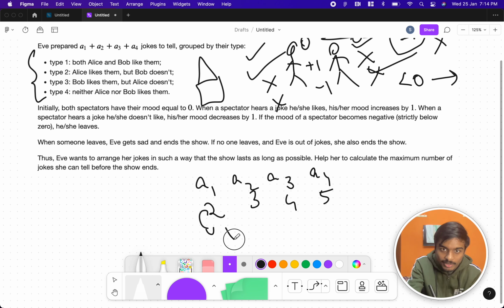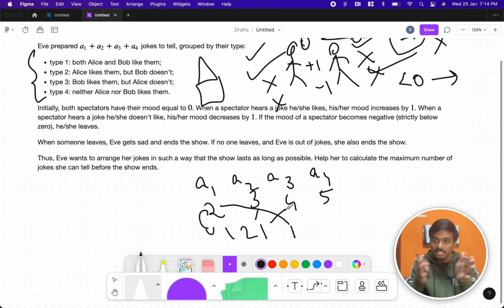We can take 1 joke from here, 2 jokes from here, and so on. We just need to arrange them so that the count is maximum. That's our overall goal.